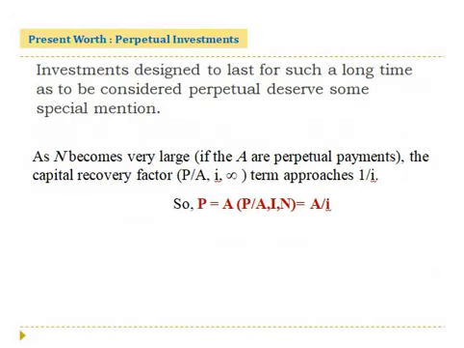So what happens with respect to the calculations? When n tends to become infinity and I want to get the present worth or the capitalized worth, I usually apply the equation P equals A into P knowing A,i,n. However, when n becomes infinity, I can replace this factor in brackets, P knowing A,i,n, with 1 over i. So P when n approaches infinity becomes P equals A over i.